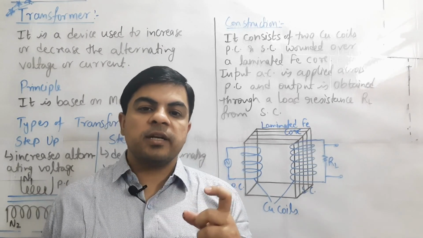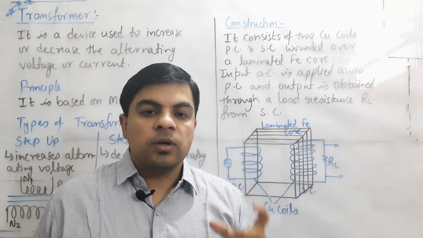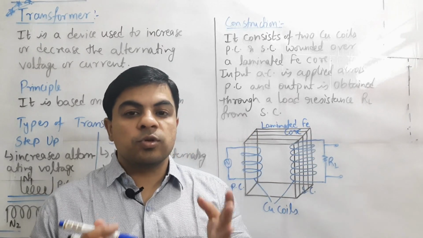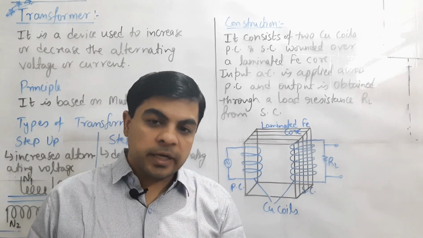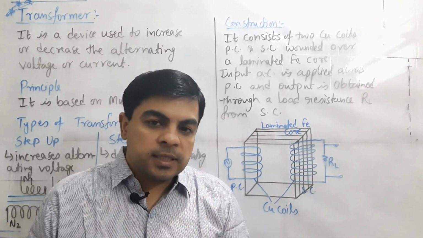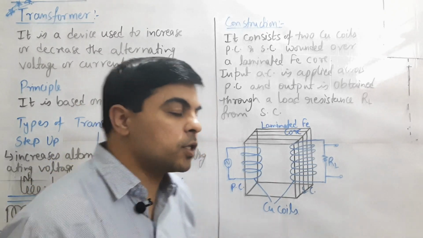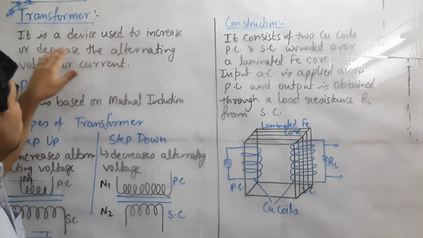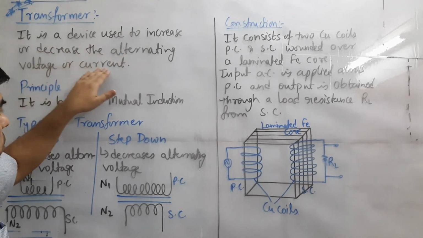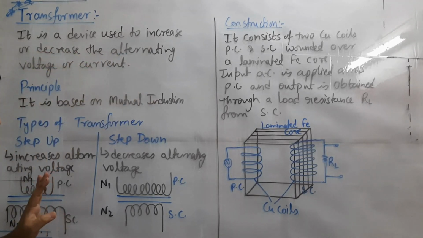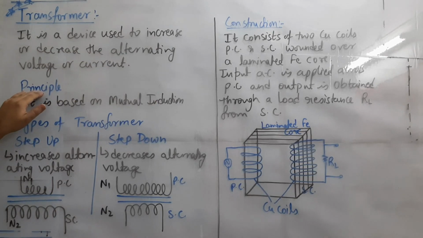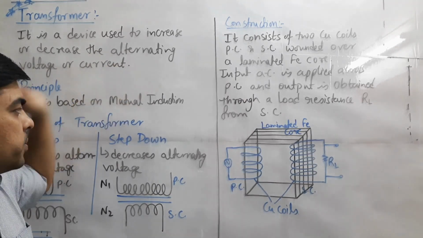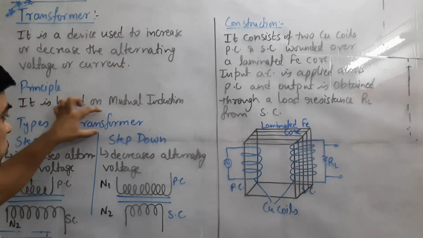So sometimes we need this current at a much higher value, or sometimes at a lower value. Similarly in the case of voltage also. To change the value of voltage or current according to need, this is done with the help of this device, the transformer. So the transformer is a device which is used to increase or decrease the alternating voltage or current. How, that we will discuss in the working. Before that, the principle of the device: because it is an application of mutual induction, it is based on mutual induction only. There are two types of transformer.